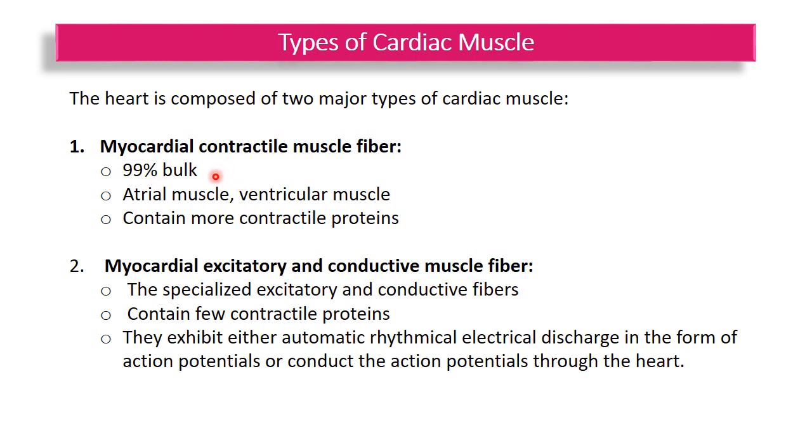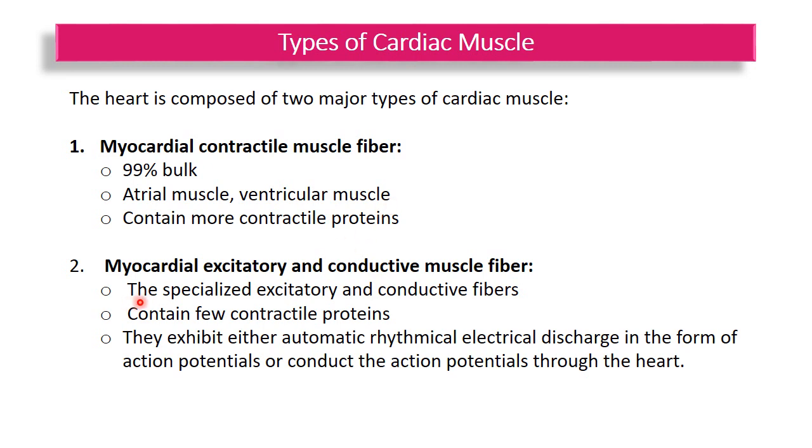Consists of atrial muscle and ventricular muscle. The atrial muscle and ventricular muscle contain more contractile protein, actin and myosin, and contract in much the same way as skeletal muscle, except that the duration of the contraction is much longer.